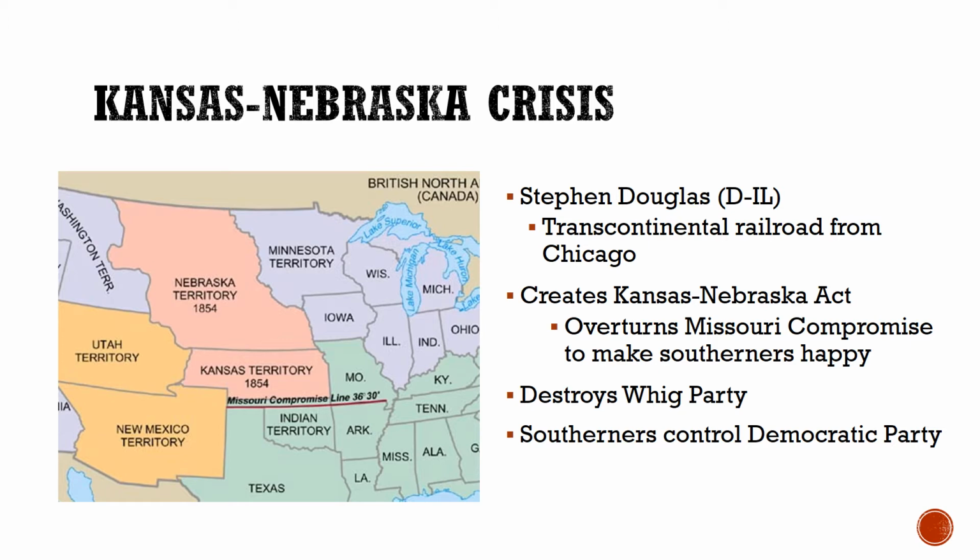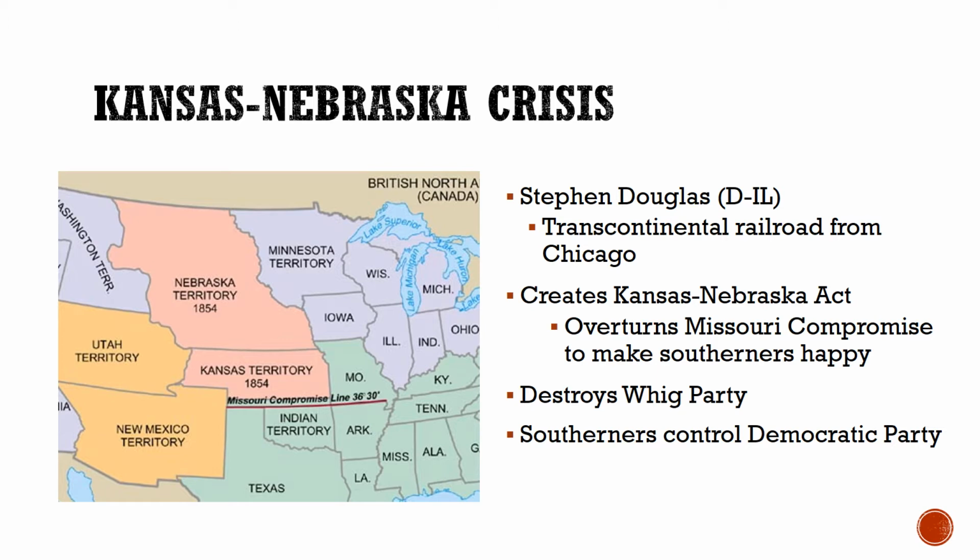Now, the people who are going to settle in this area are probably going to be small wheat farmers and are probably going to not have any use for the institution of slavery. But by opening up this door to the possibility, it makes the idea of organizing these territories a little more agreeable to Southerners.